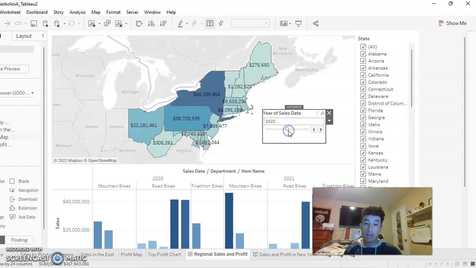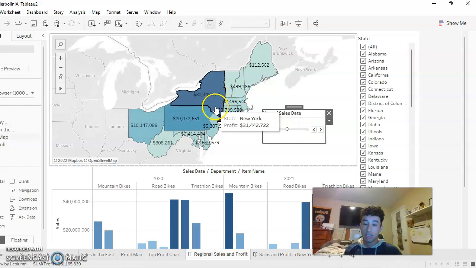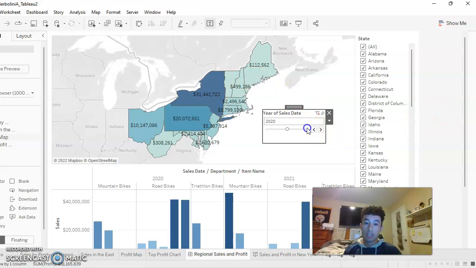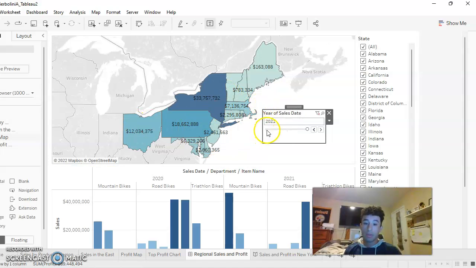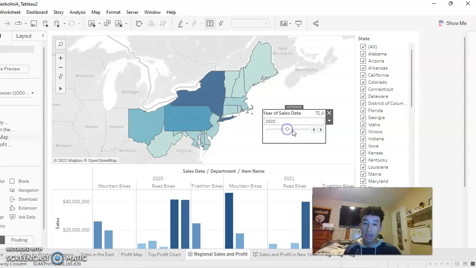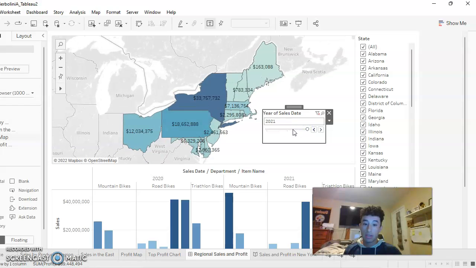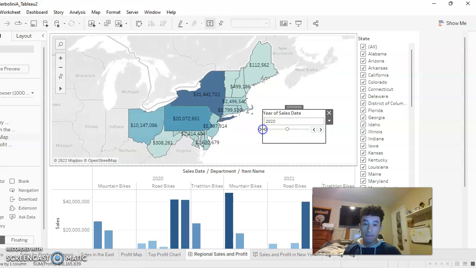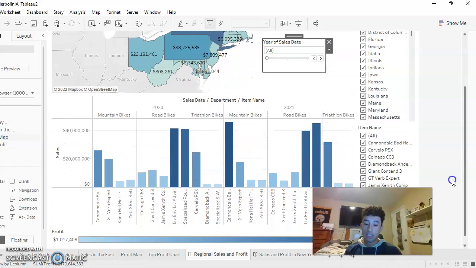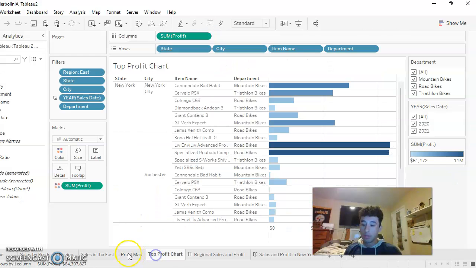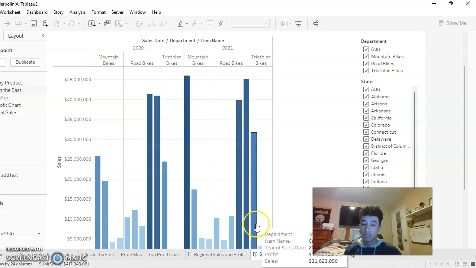I chose to make this interactive as well, so as you see I changed it to 2020, the numbers change up here, and then I change it to 2021, and the name and the numbers change as well. And as you see, as I interact with it, it is showing the different numbers, which makes it easier to narrow it down, and making it interactive just saves time in between switching between the different types of subcategories there.